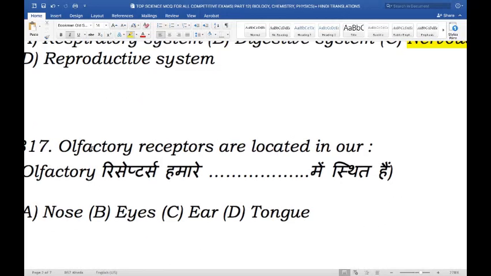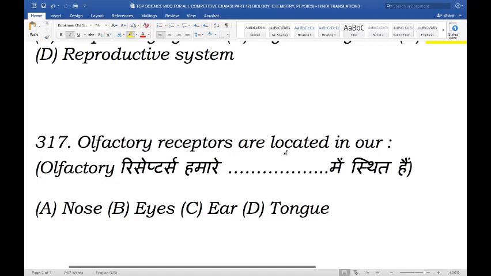Next question. Olfactory receptors are located in our blank. So where are the olfactory receptors located? Is it the nose, the eyes, the ear, or the tongue? And the right answer here is nose. Olfactory or smell nerve cells are stimulated by odors around us. They are present in millions and clustered in the nasal cavity, forming the olfactory epithelium.